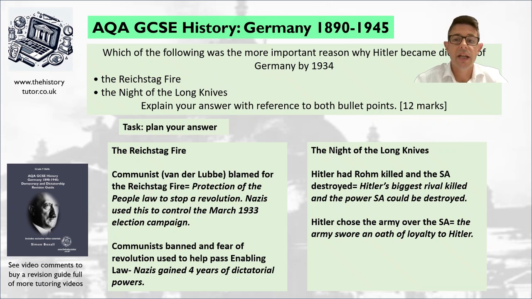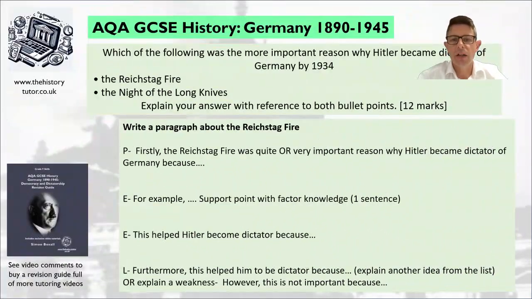Whereas the Night of the Long Knives, Hitler had Röhm killed and the SA were destroyed. Hitler's biggest rival was killed and the power of the SA could be destroyed. And then, of course, the further consequence, the furthermore of this, was the army swore an oath of allegiance to Hitler.